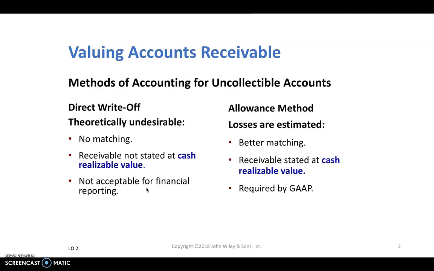The other method, which is acceptable and required by generally accepted accounting principles, is the allowance method. What does allowance mean? It is an estimate for how much of the accounts receivable will be uncollectible. So it is better matching of revenue with expenses, and we are recording the cash realizable value of the accounts receivable in our financial statements in the balance sheet.